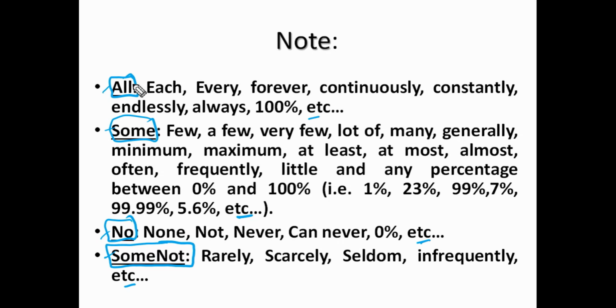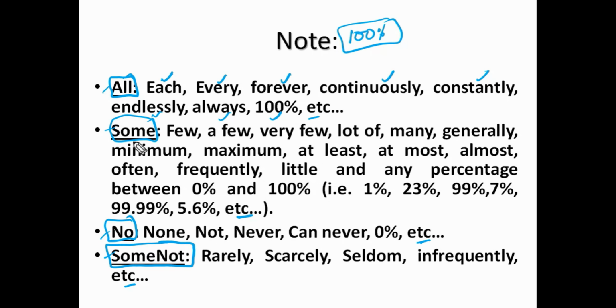In place of all, he may use each, every, forever, continuously, constantly, endlessly, always, 100%, etc. Means A's are forever B's, A's are continuously B's, A's are constantly B's, every A is B, each A is B, A's are endlessly B, A's are always B's. So all these points simply represent all A's are B's. And with this, 100% also. All these points represent all.